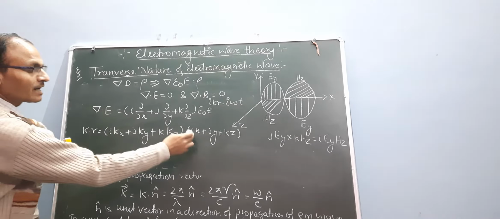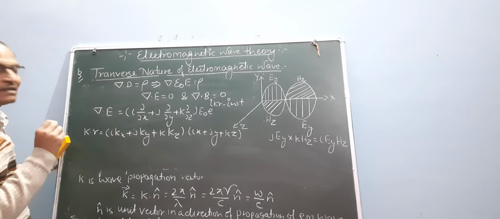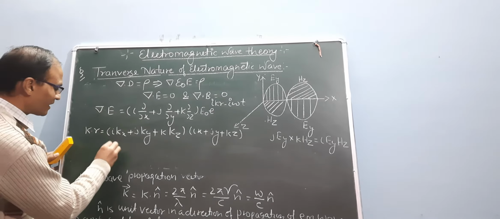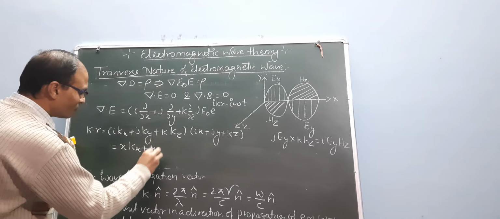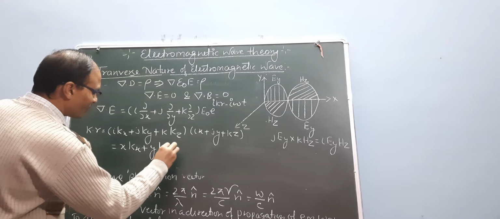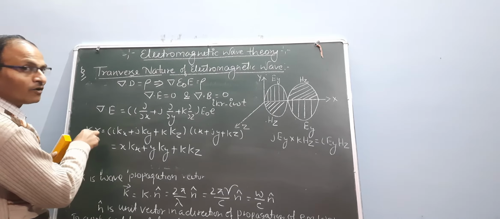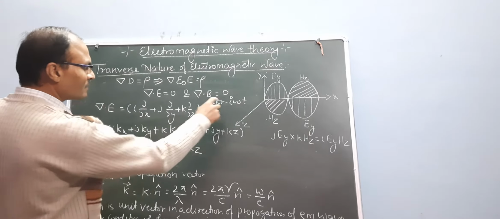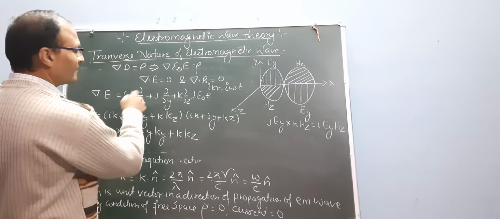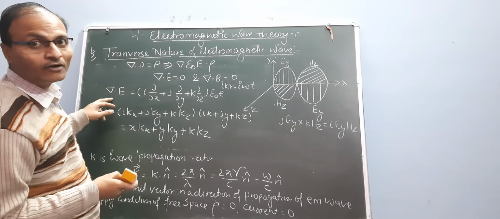I dot i equals 1, so we can write x kx, y ky and z kz. This is the k dot r value. Now this value is put in the above equation and we differentiate it, so we get the value of del dot E.